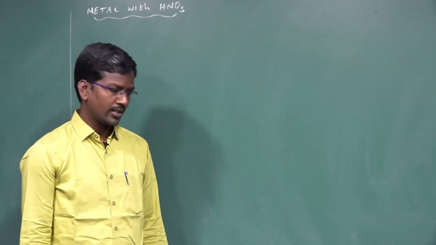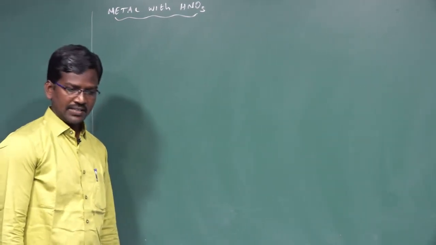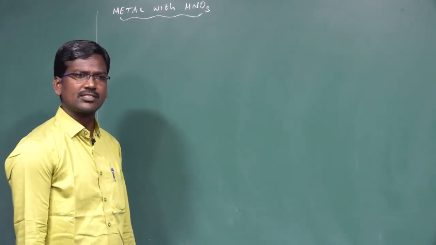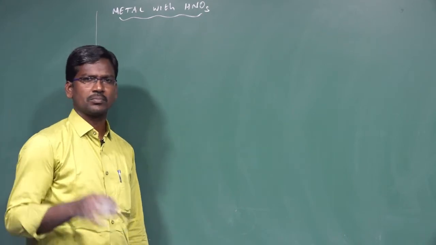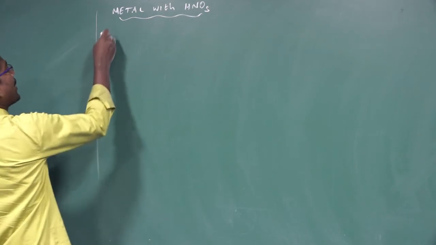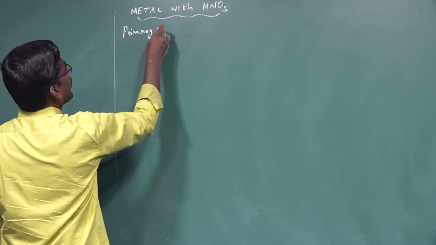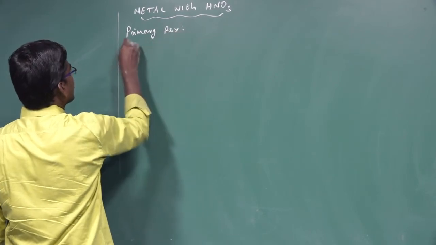Next, we are going to discuss how metals react with nitric acid. The reaction between a metal and nitric acid consists of a three-step process: primary reaction, secondary reaction, and tertiary reaction. First, the primary reaction.